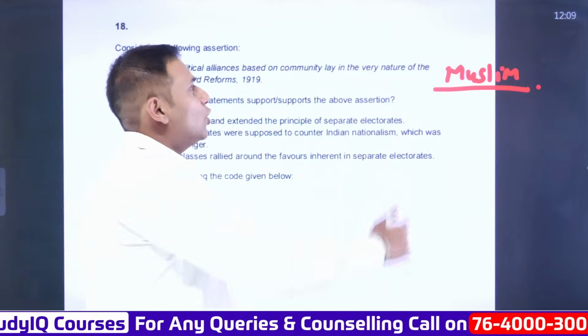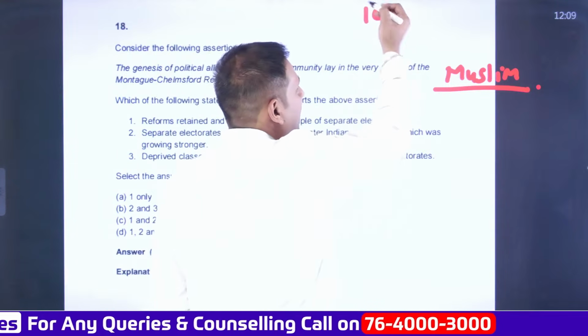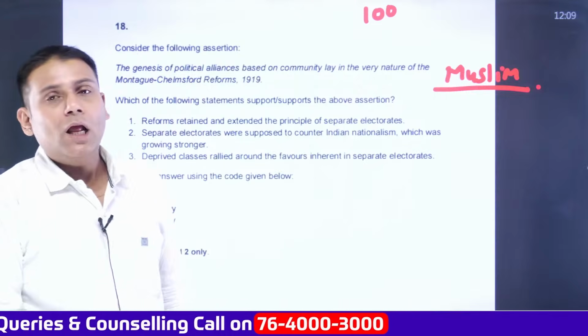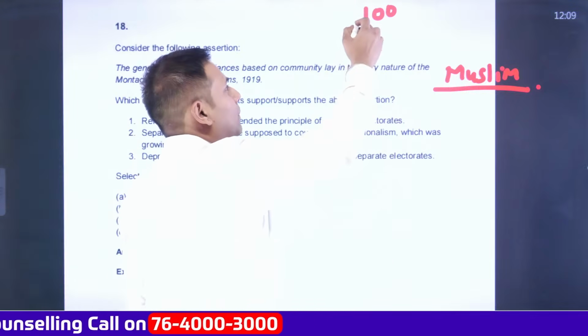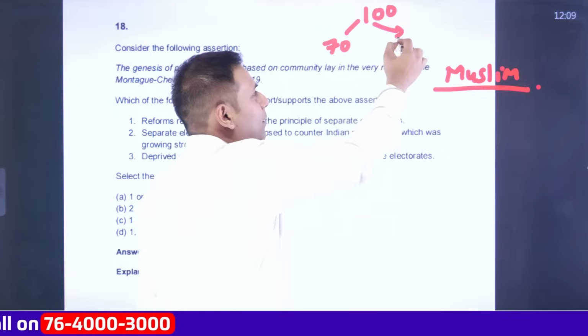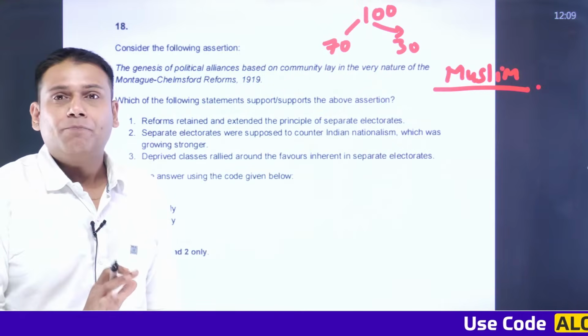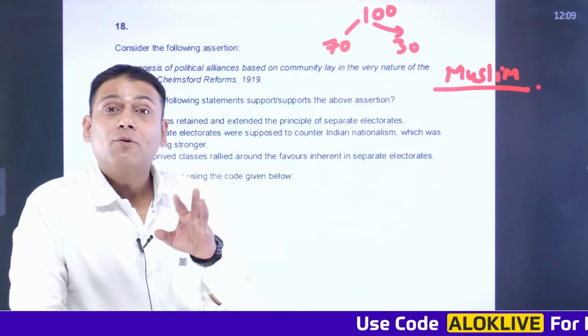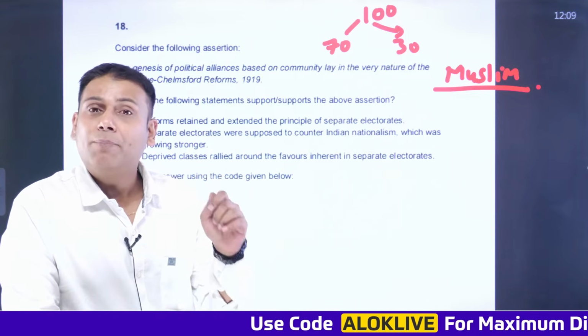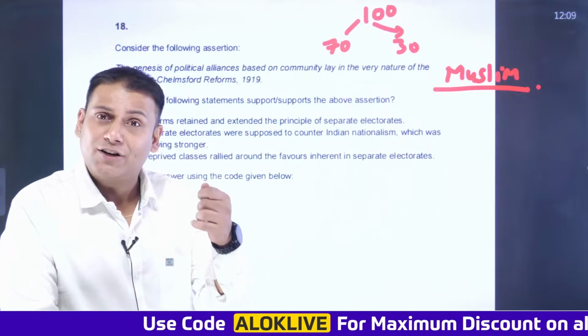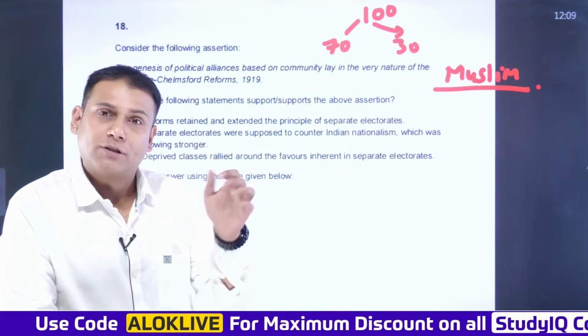Suppose there is a constituency with 100 members, of which 70 are Muslims and 30 belong to other communities. And in this constituency, seats are reserved for Muslims as a part of separate electorate. In simple words, the candidate who is going to contest the election compulsorily needs to be a Muslim.